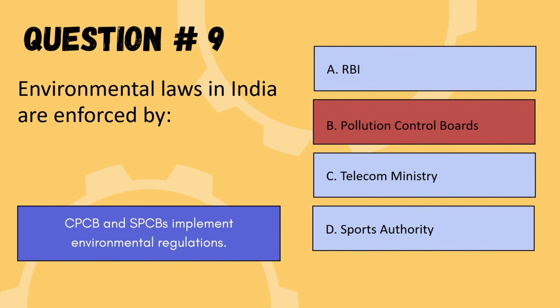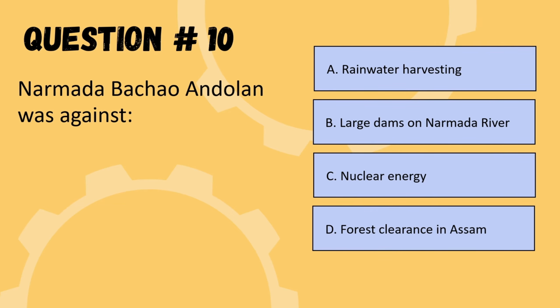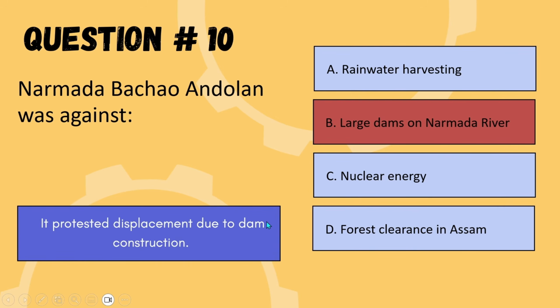So our next question is question number 10. Narmada Bachao Andolan was against. Options are rainwater harvesting, large dam on Narmada River, nuclear energy, or forest clearance in Assam. So the correct option is option B, large dam on Narmada River. So now we are moving to the next question.